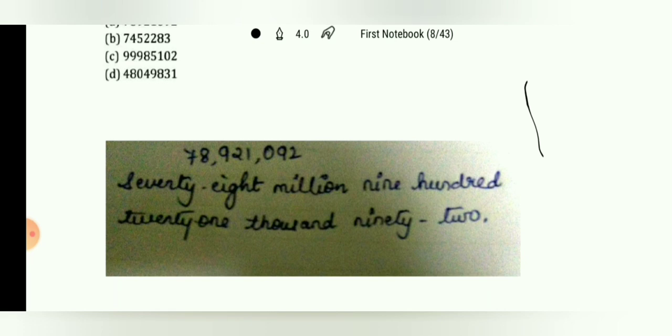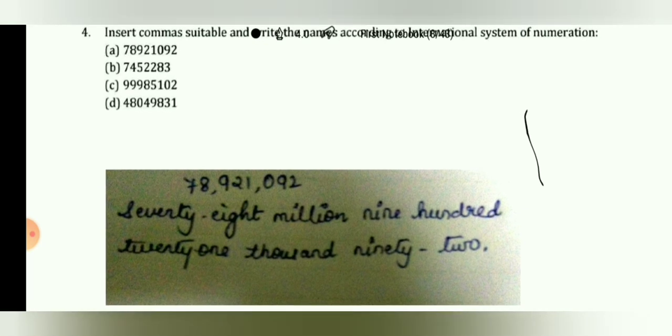We start counting from the back side. 2 is in the place of ones, 9 is in the place of tens, 0 is in the place of hundreds, 1 is in the place of thousands, 2 is in the place of 10,000, 9 is in the place of 100,000, 8 is in the place of millions, and 7 is in the place of 10 millions.